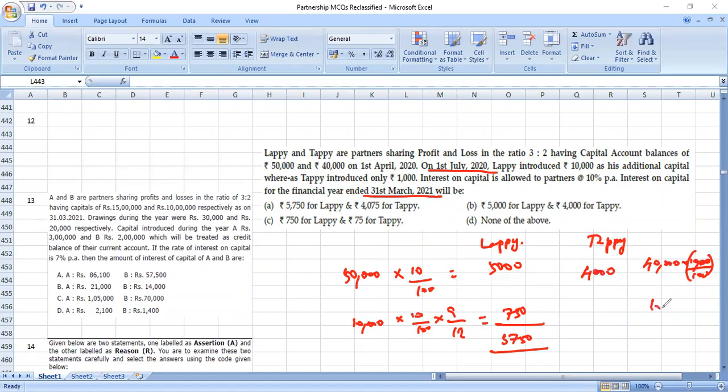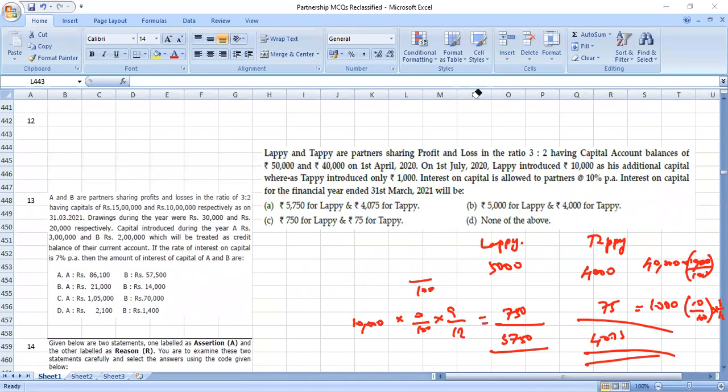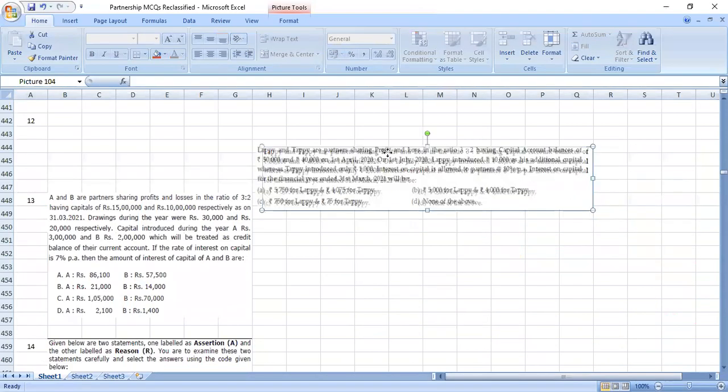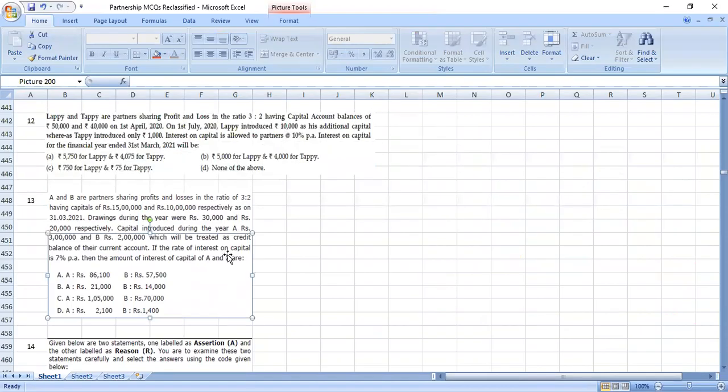He introduced 1,000 into 10 by 100 into 9 by 12. ஏன்னா அவனும் வந்து ஜூலைல தான் இன்ட்ரடியூஸ் பண்ணியிருக்கான். 75. So 4,075. So A is the correct answer. Okay. All right. Put it back where it was.